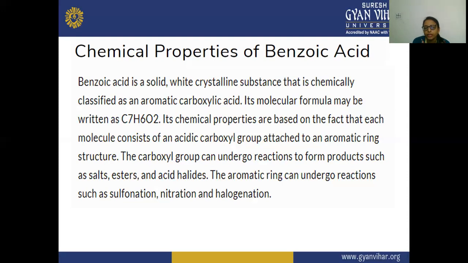And the aromatic ring, to which the carboxylic group is attached, can undergo reactions such as sulfonation, nitration, and halogenation.